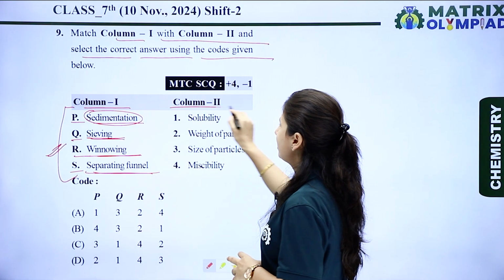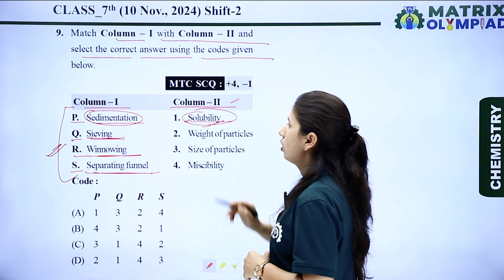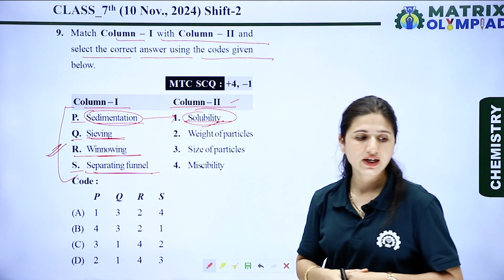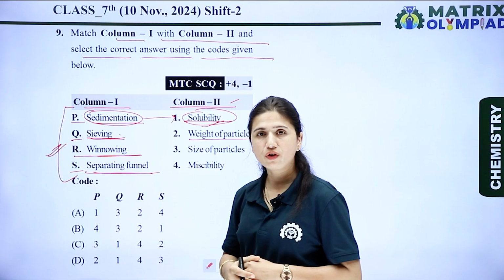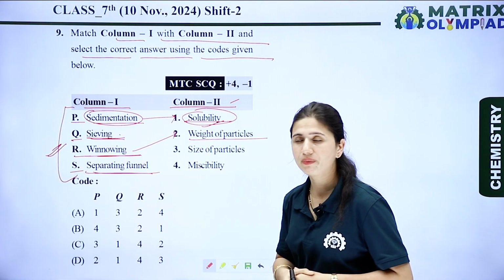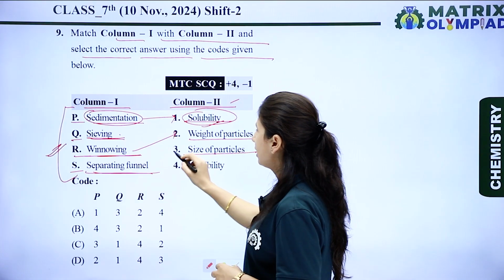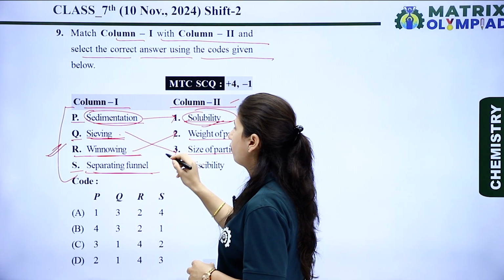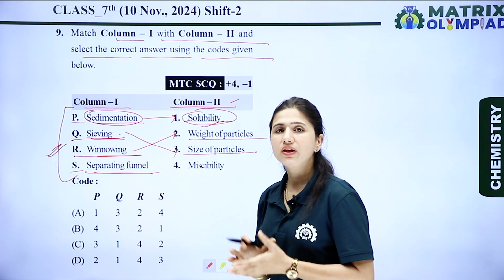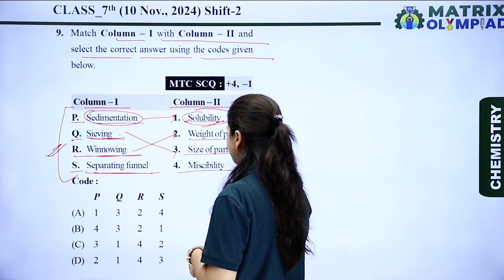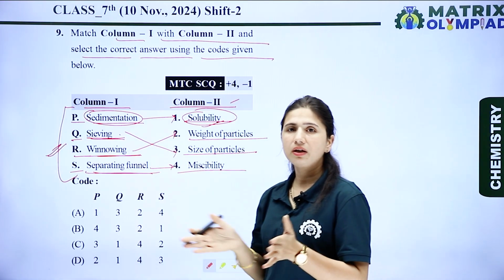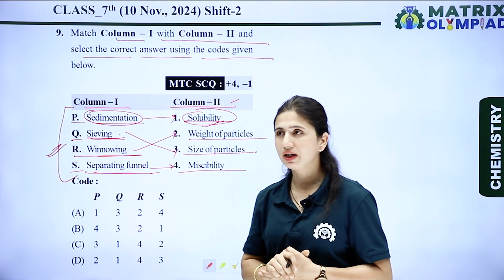So now let's see column second. The first is solubility. We know that by the sedimentation process, we can easily separate it. The next is the weight of particles. By the winnowing process, we can separate by the weight of particles. Next is the size of particles. By the sieving process we can separate different substances by size. And last is miscibility. By the separating funnel, we can easily separate mixtures which are immiscible in each other.